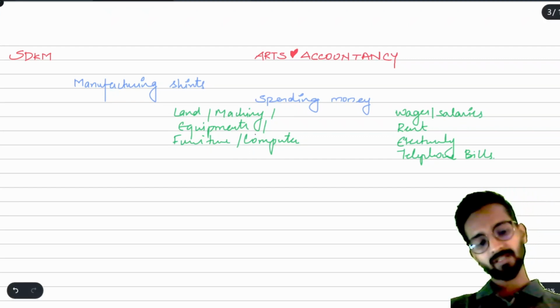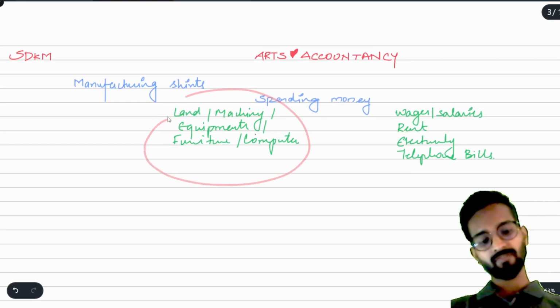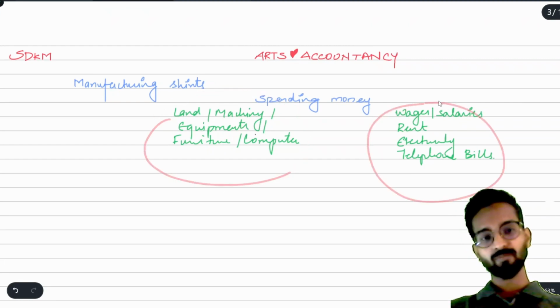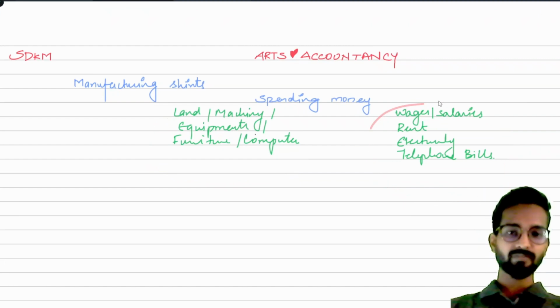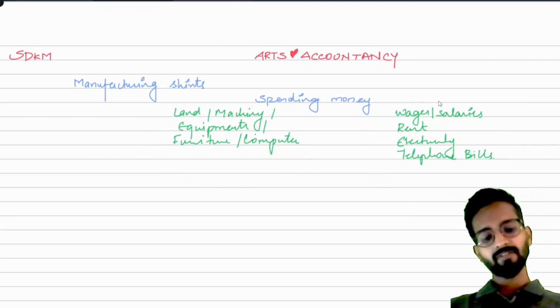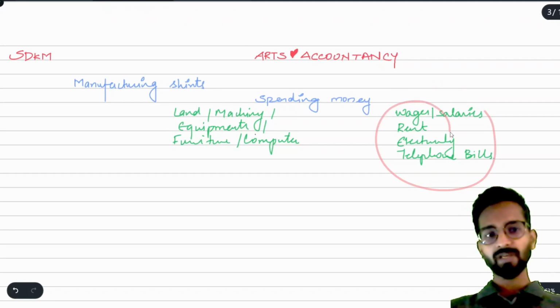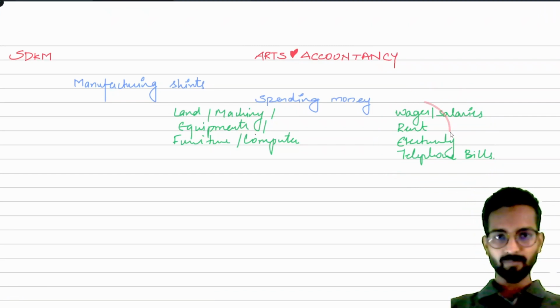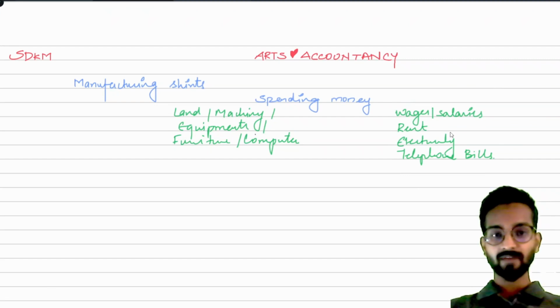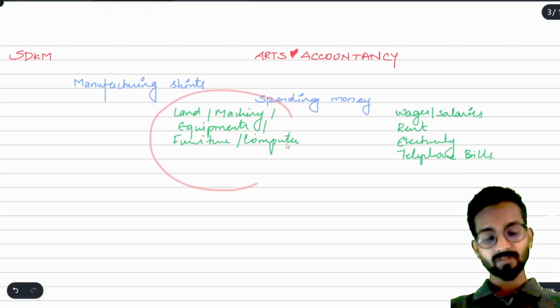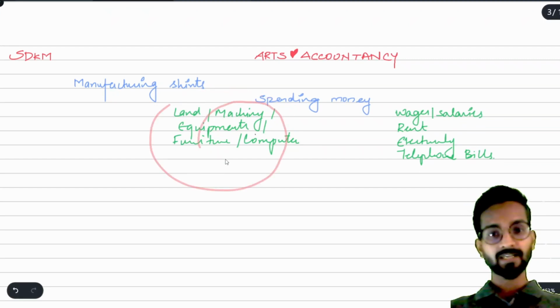Can you tell me that when I say I am purchasing land, machine, all these things, and when I am paying for rent, electricity, telephone bill, all these, what is the difference between these two? You will say, sir, very easy. In this case, wages, salaries, rent, you will pay your monthly bills. I am paying monthly bills, it means I am getting the benefit every month and I have to pay for that every month. Very good. Then what is the difference between this? What do we mean by this buying land and all?